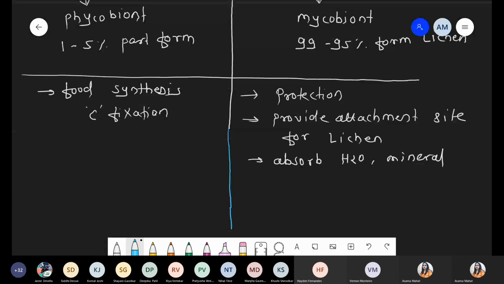Similarly, lichen also has no position according to the R.H. Whittaker system, nor in phylogenetic classification.